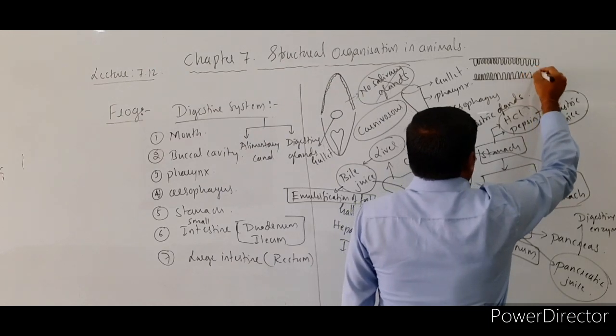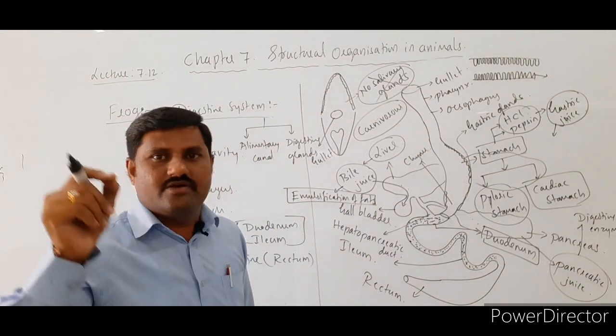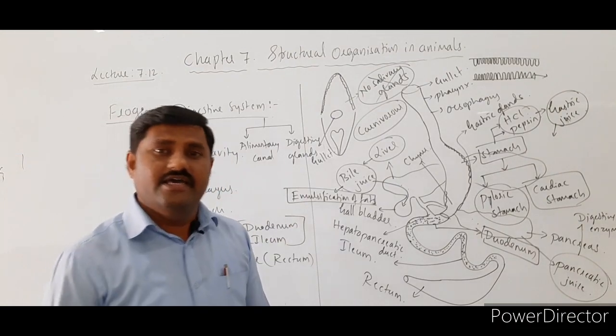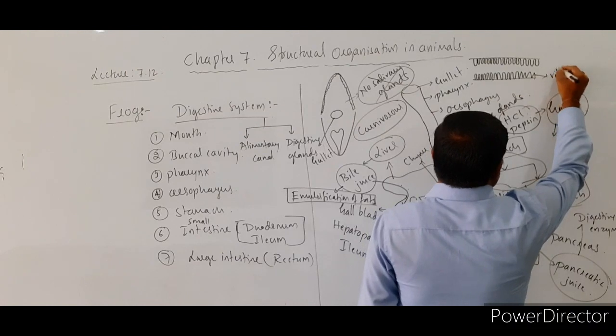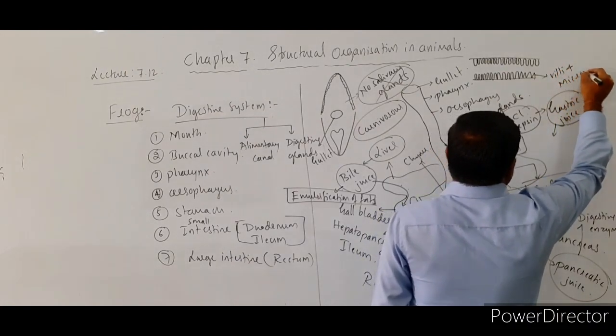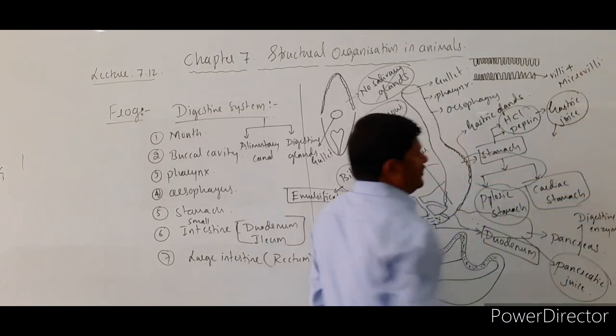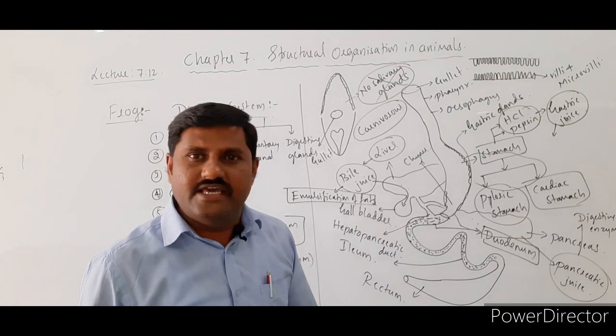These finger-like extensions in the inner lining of the intestine are called villi, and microvilli are also present over there, and these increase the surface area of absorption.